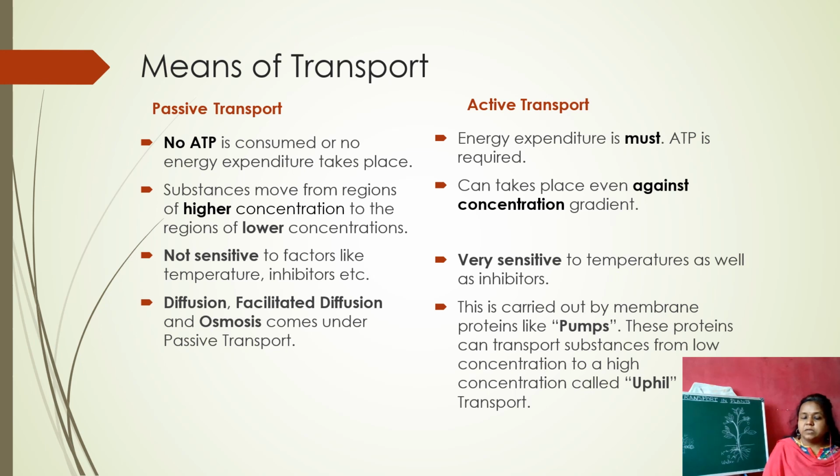And the passive transport types are diffusion, facilitated diffusion, and osmosis. And for active transport, there are some proteins called pumps, and these can transport the substances even from lower concentration to the higher concentration. And this type of transport is called uphill transport.